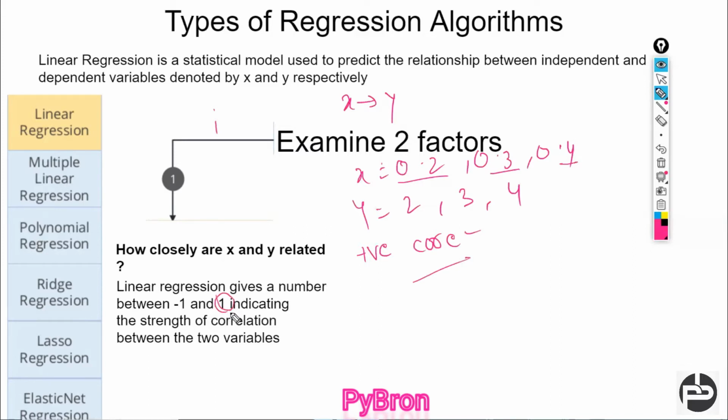-1 indicates that, let's suppose, if I'm decreasing the x, 0.4, 0.3, 0.2, the y value is going to increase, 1, 2, 3. So it's going to be a negative relationship. If I'm increasing the x and the y value increases, then it shows a positive correlation. But if I'm increasing the x and the y value is decreasing, this concept is known as negative correlation.